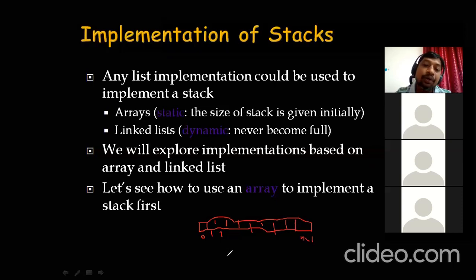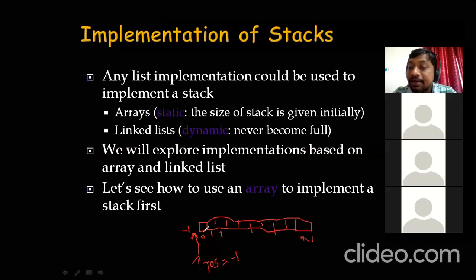For that, I'm going to take a variable called TOS, or top of the stack variable. Initially, this top of the stack variable points to -1. What is -1 here? Array index starts from 0, so initially top of the stack points to -1, the location just before the 0th location.